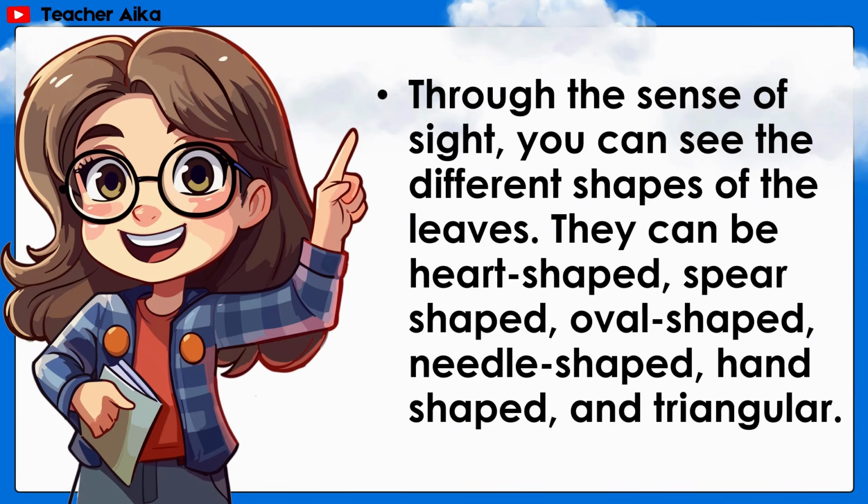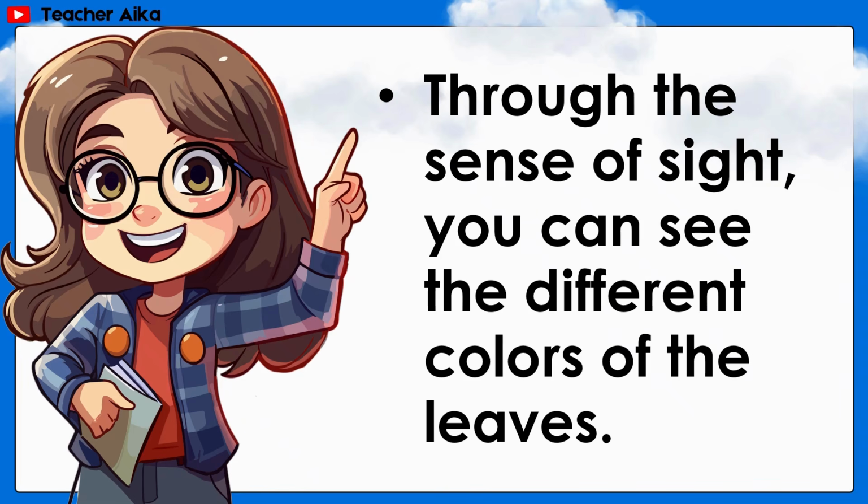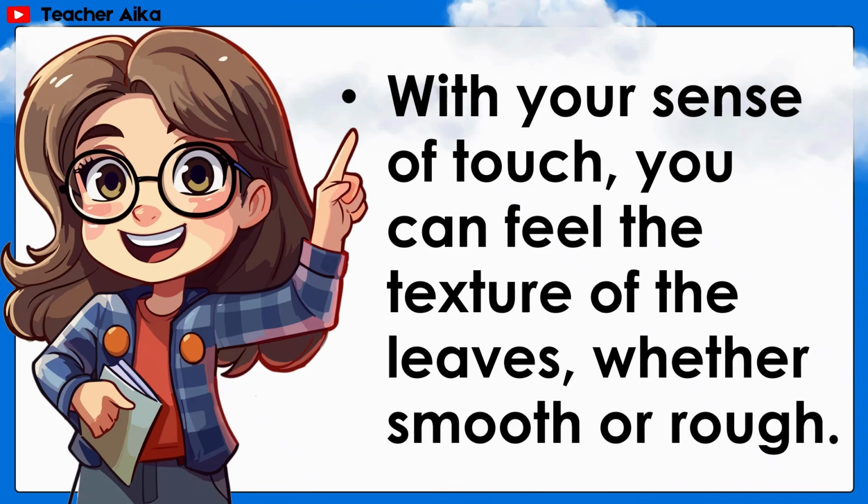Through the sense of sight, you can see the different shapes of the leaves. They can be heart-shaped, spear-shaped, oval-shaped, needle-shaped, hand-shaped, and triangular. Through the sense of sight, you can see the different colors of the leaves. With your sense of touch, you can feel the texture of the leaves, whether smooth or rough.